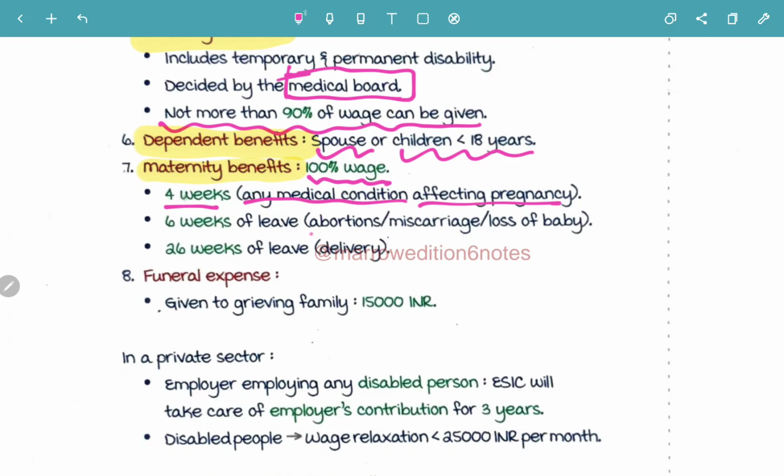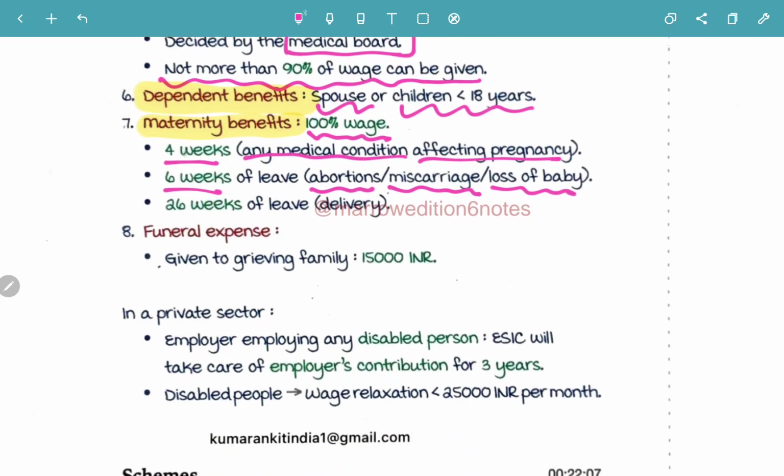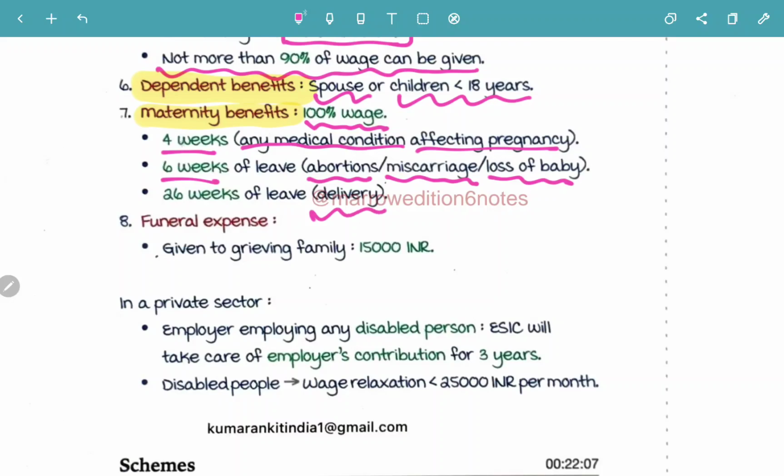Now if there is any abortion or any miscarriage or any loss of baby, then the maternity benefit 100% of wage will be given for 6 weeks. And in case of delivery, 26 weeks of leave is going to be given. Okay, so for delivery 26 weeks of leave is the maximum given.